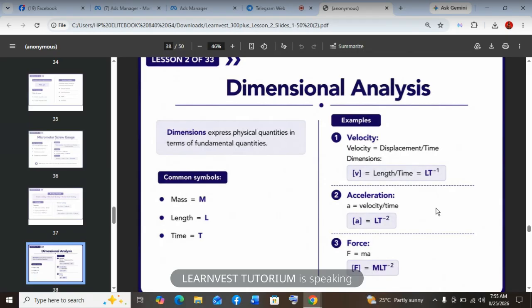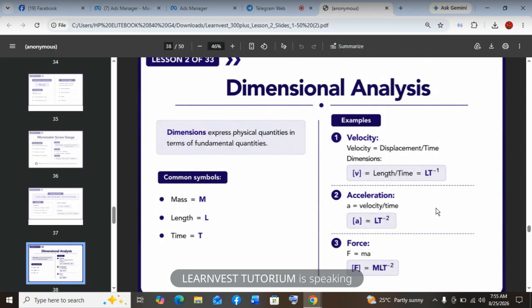Dimensional analysis can test whether an equation is dimensionally possible, but it cannot prove that the numerical constants or mathematical form are correct. For example, if I have T = 2π√(L/g), you cannot prove the 2π because that one is a constant. So when you are proving your equation, any constant, don't bother about it. Just face the quantities, the physical quantities, okay? So that's what we have.